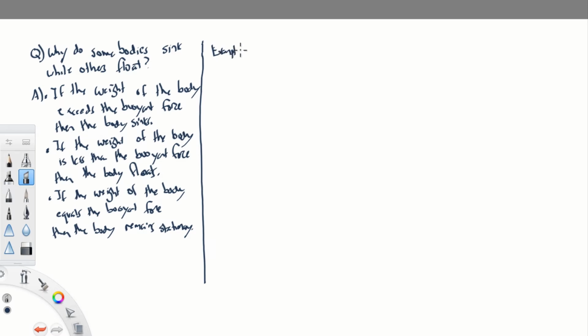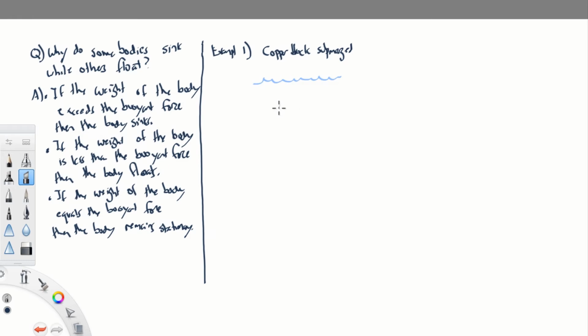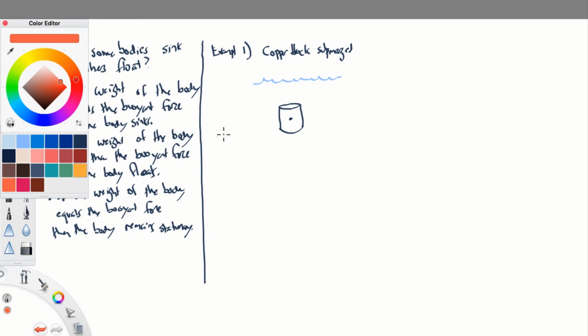Example 1. Let's imagine that we have a copper block that is submerged. Let me draw some water here. Again, this could be any kind of fluid that you wish. We have this copper object that is submerged, and it feels forces acting on it.